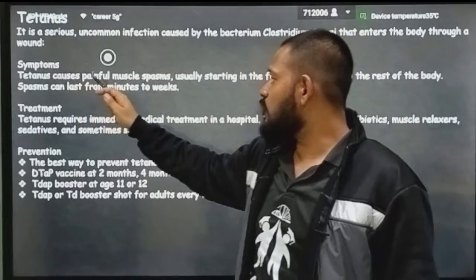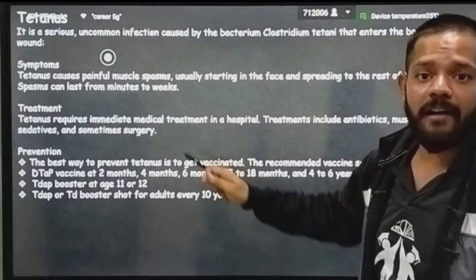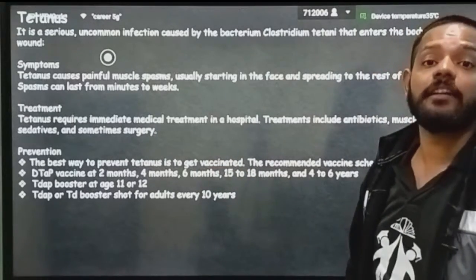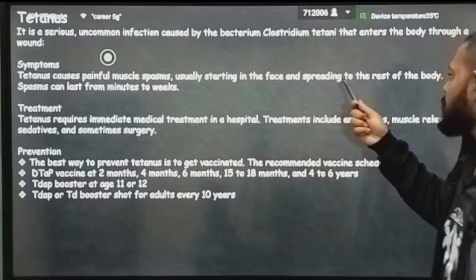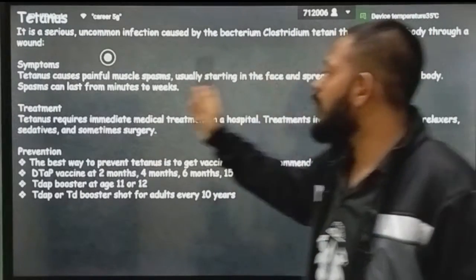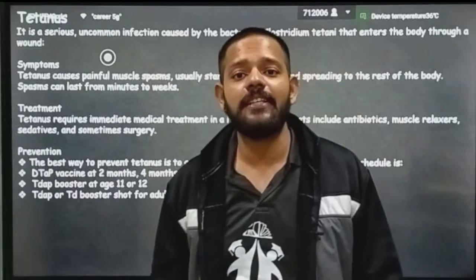Okay, symptom: tetanus causes painful muscle spasm. This bacterium affects your muscular system and nervous system. Okay, muscular spasm usually starts in the face, spreading to the rest of the body. Spasm can last from minutes to weeks. Okay, what is spasm? Muscle spasm.